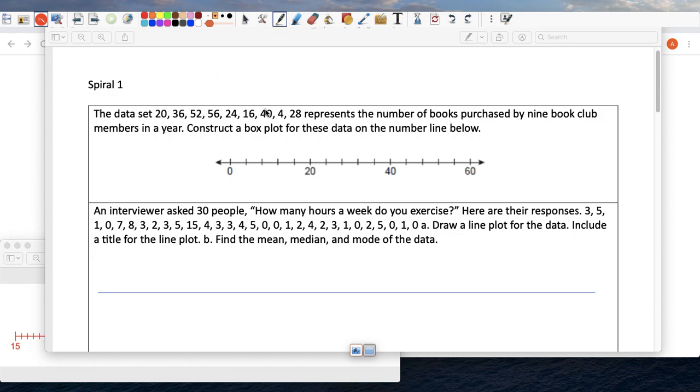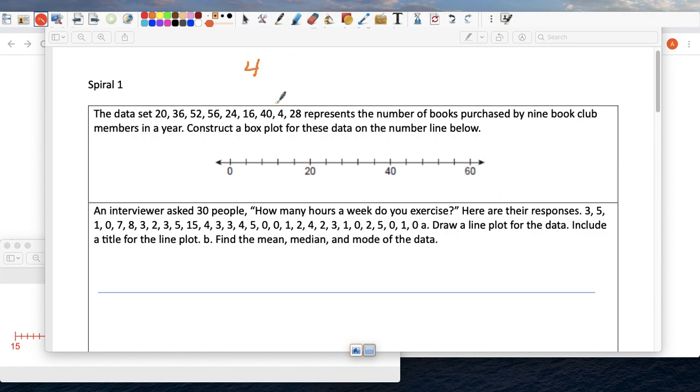Spiral is due next Monday, so you've got plenty of time. Don't forget you have a test on Friday. But spirals are, the intent is to keep you fresh with the topics throughout the year, so you don't forget them. Okay, let's get started.